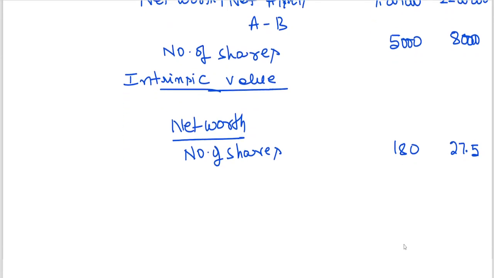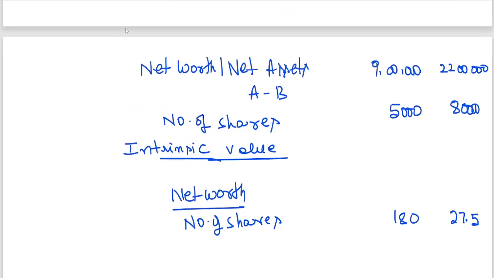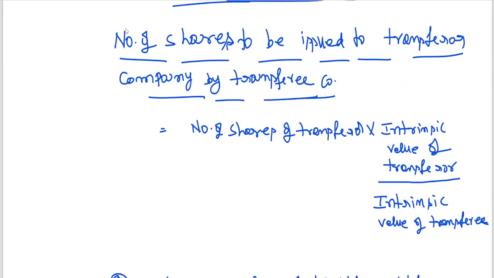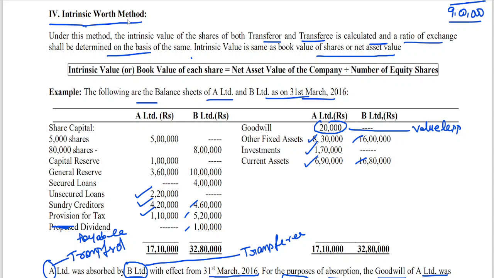Okay, now the question is, we have started stating that number of shares to be issued to transferor company by transferee company is equal to number of shares of transferor into intrinsic value of transferor by intrinsic value of transferee. I got the intrinsic value of transferor. I also got the intrinsic value of transferee. I also got the number of shares of transferor. Number of shares of transferor is how many? 5,000. A Limited is transferor, no? 5,000. So what is to be done now here?